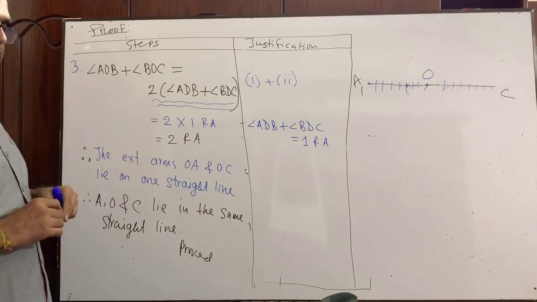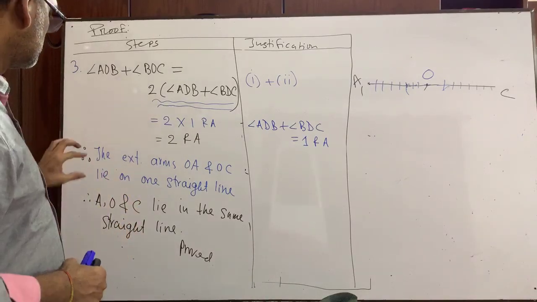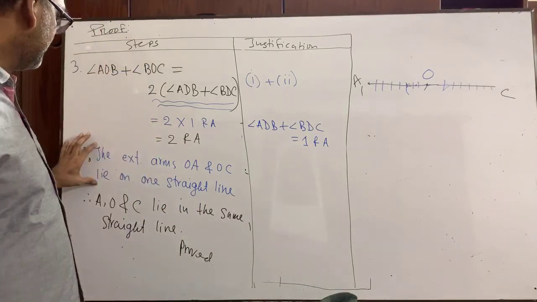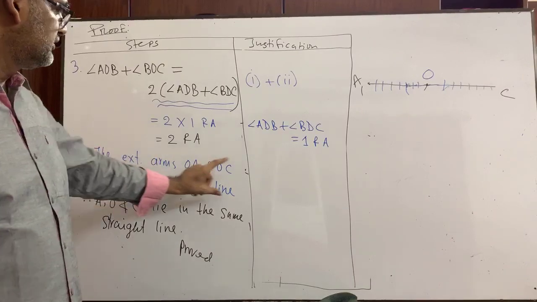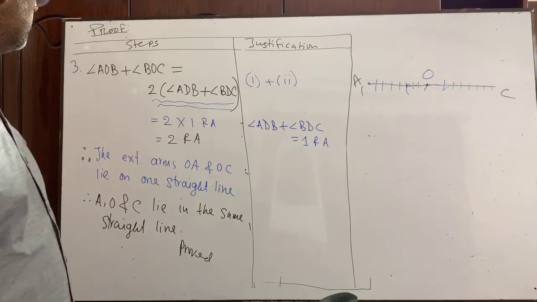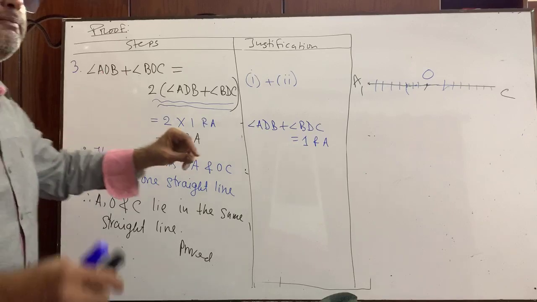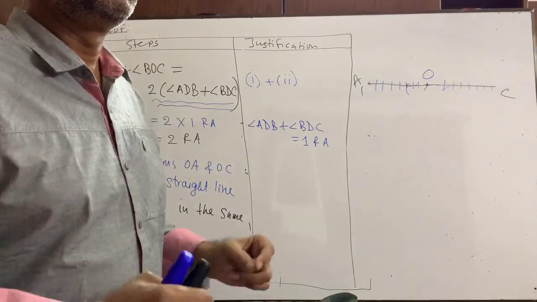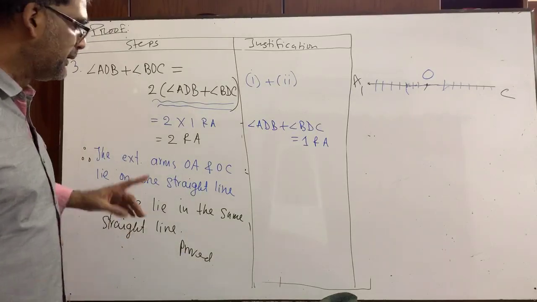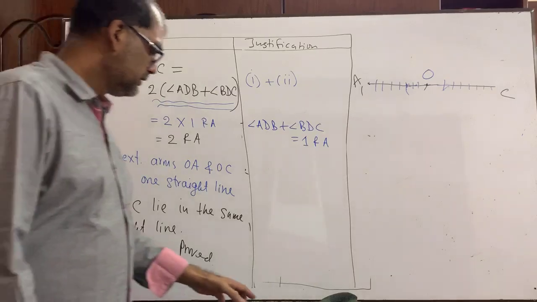As far as I know, students have a tendency not to know it, not to write it in the exam. For your kind information, if you don't write these two lines in the exam, out of 4 marks, you will get only 2 marks because it is the basic formula. Okay? If the sum of two adjacent angles is equal to two right angles, then we cannot write this directly. Before that, you have to write this line. Thank you very much. Perhaps you have got it.